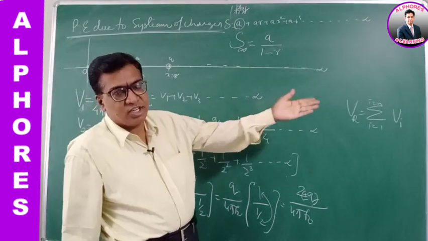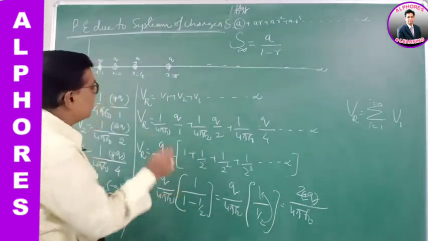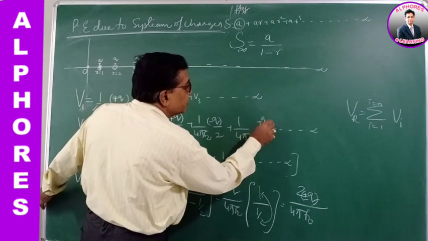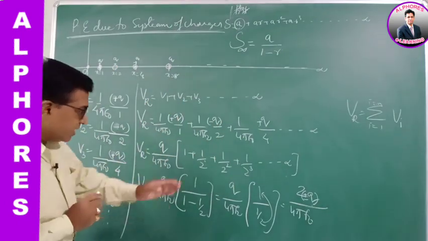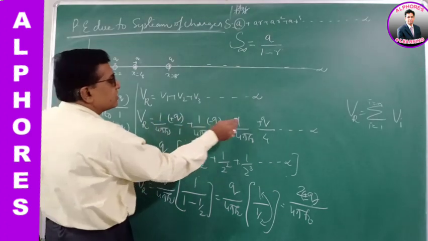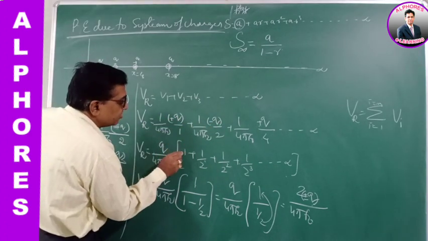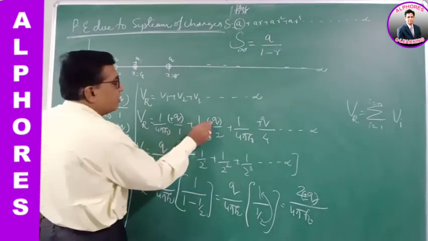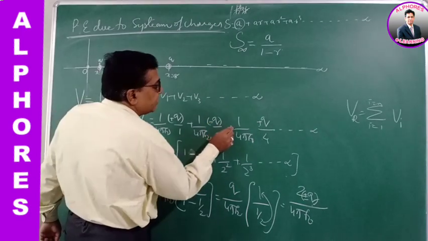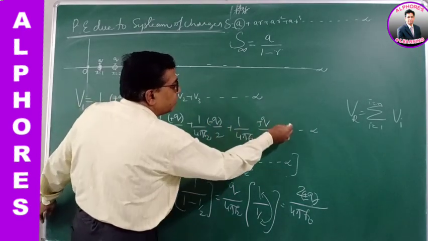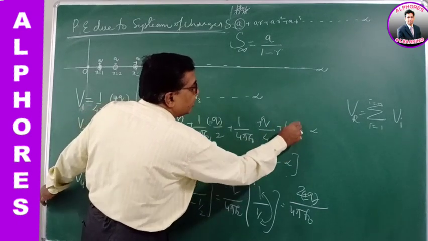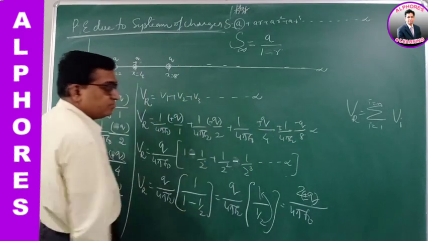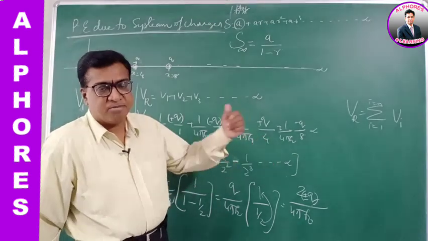Again the total potential is the algebraic sum, V1 plus V2 plus V3 and so on. The first one is plus Q, the second is minus Q, third is plus Q, fourth minus, and so on. Taking the common term Q out, the first one is plus 1, but the second is minus, so this term becomes minus. Third, plus into plus, is plus. Fourth, minus Q by 8, plus into minus, you get minus. Alternatively plus, minus, plus, minus like this.